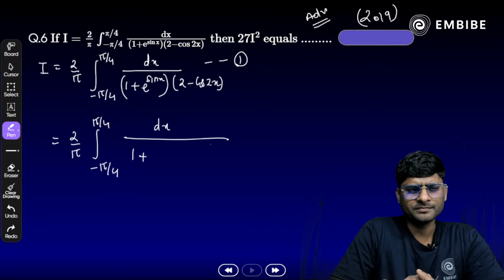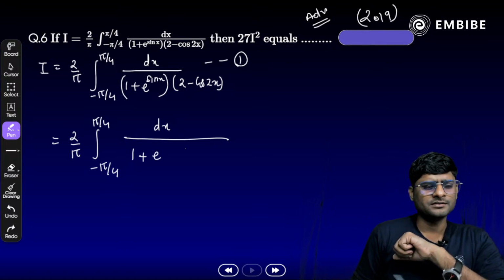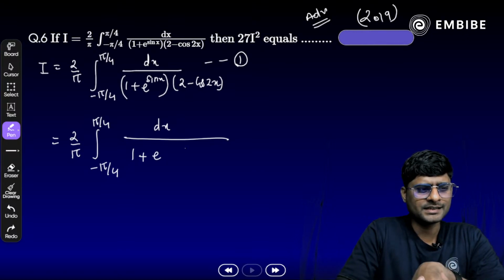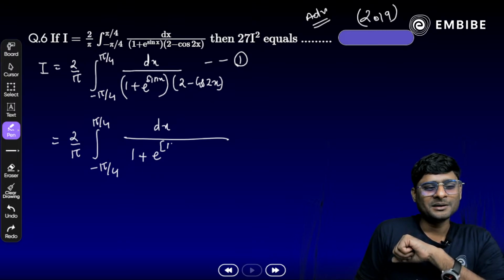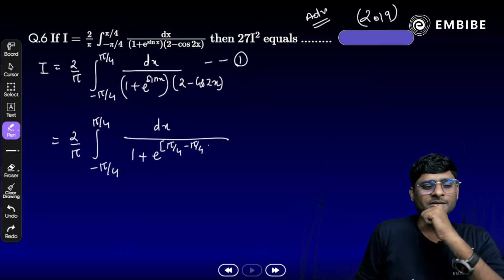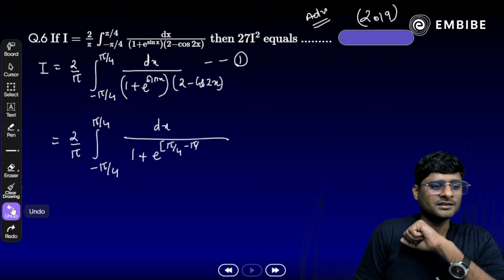What will it be? Any idea? We have e raised to the power sine of, what will it become? Pi by 4 plus pi by 4 and then minus of sin x. Exactly, we can apply pi by 4 then minus pi by 4 as well, and then minus x, so it becomes minus of sin x, correct?